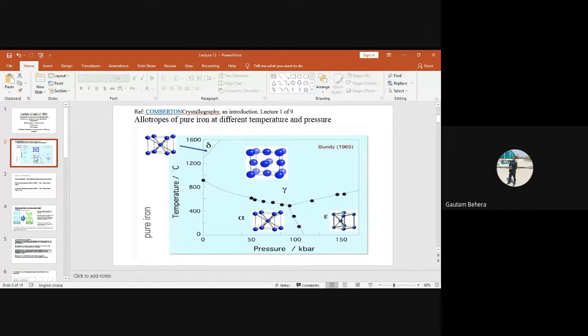Why? Because of this kind of phase transformations. We can have this kind of phase transformation in case of iron and steel, but in aluminum the crystal structure will not change. How many of you remember what is the crystal structure of aluminum and what is the melting point of aluminum?